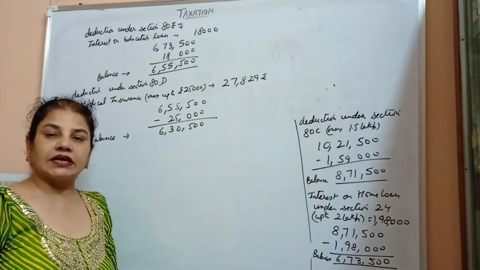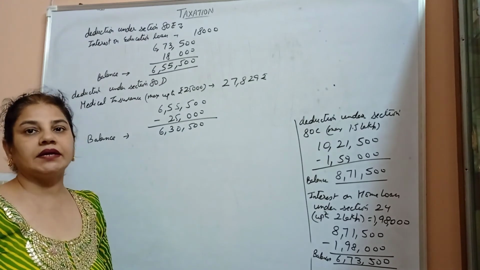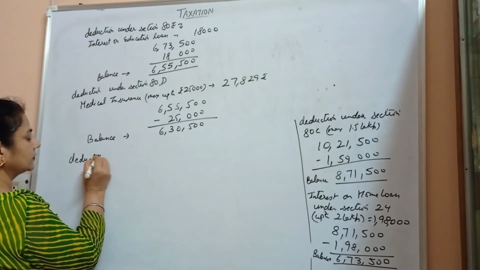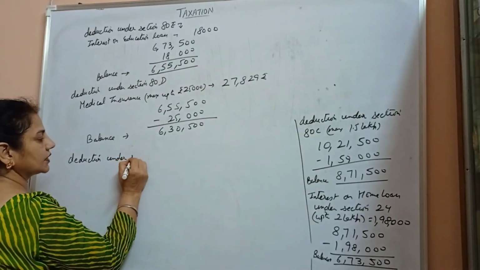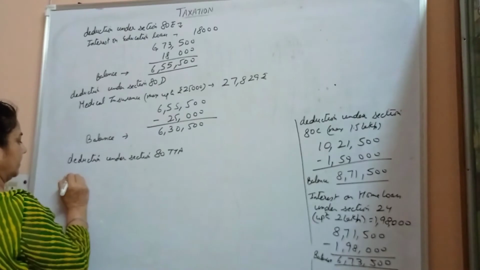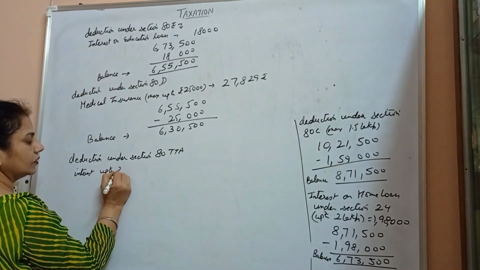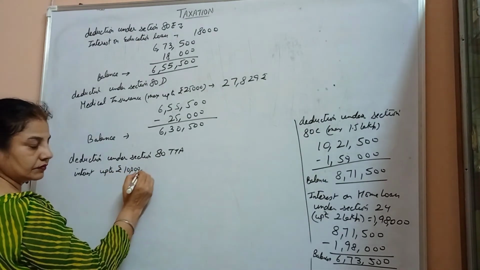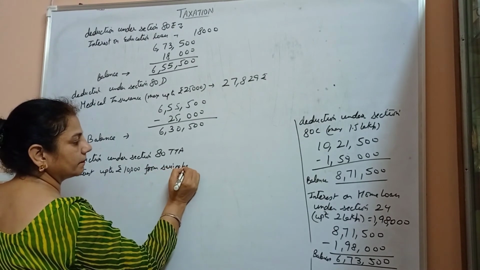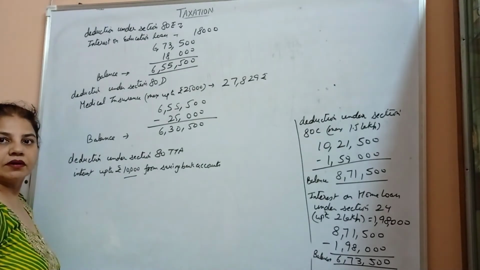Also he is getting the interest of 17,500 from the saving bank account, and deduction under section 80TTA, that means interest up to 10,000 from saving bank account. 10,000 deduction is done from the saving bank account.